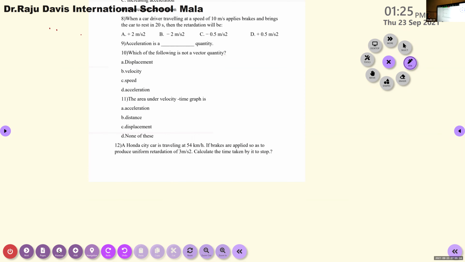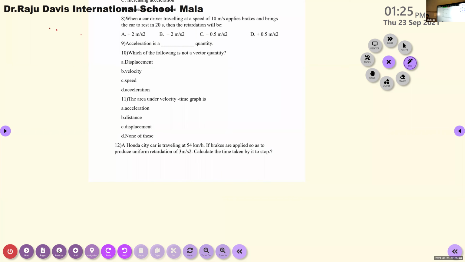A Honda City car. Actually, the 12th question is common to the whole class. Those who give the answer will score the marks for their team. A Honda City car is traveling at 54 km/h.